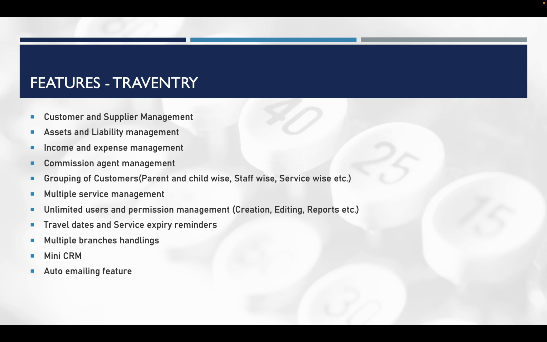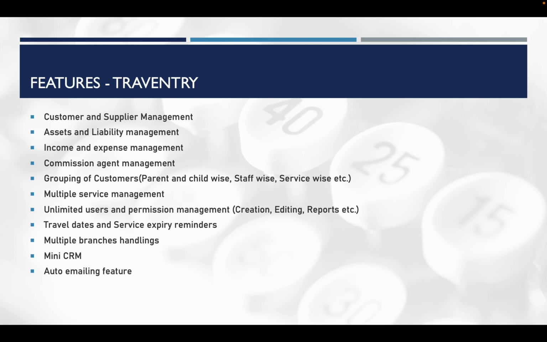You can generate the reports with respect to this parent and for each individual child as well. Then whatever services you do in your office, you can efficiently manage and take reports for each service separately using Traventry, like ticketing, visa services, attestation, immigration, holiday packages, train tickets, Hajj and Umrah services, etc.